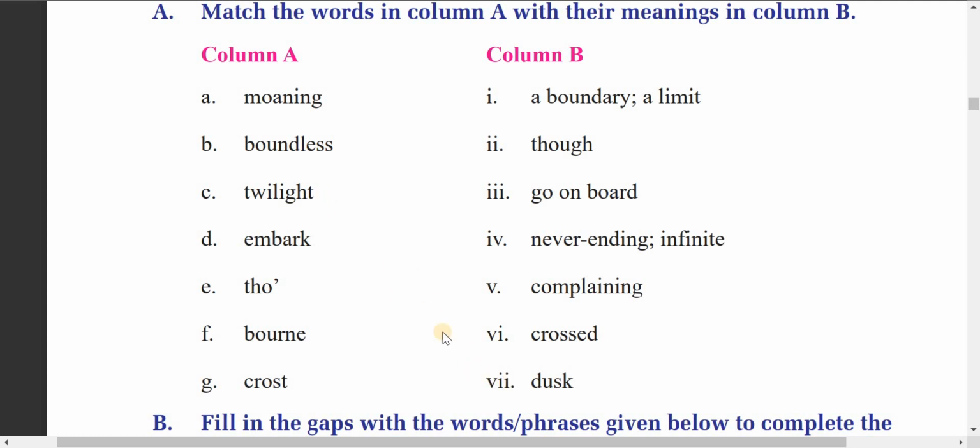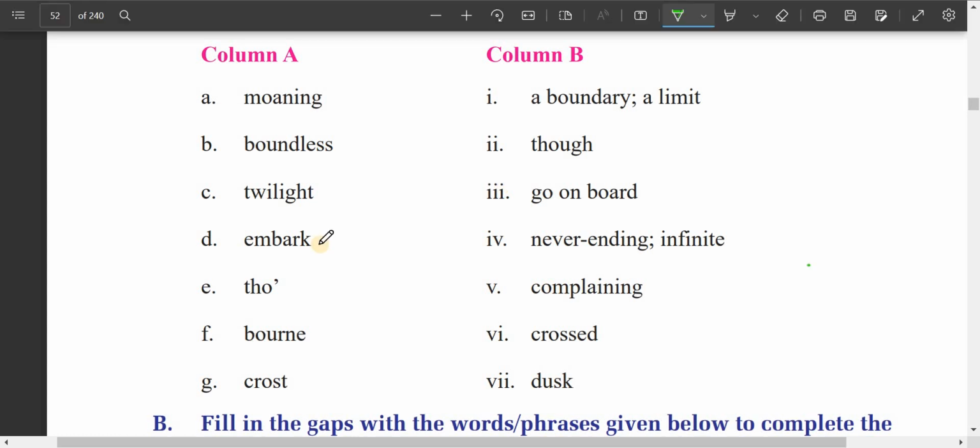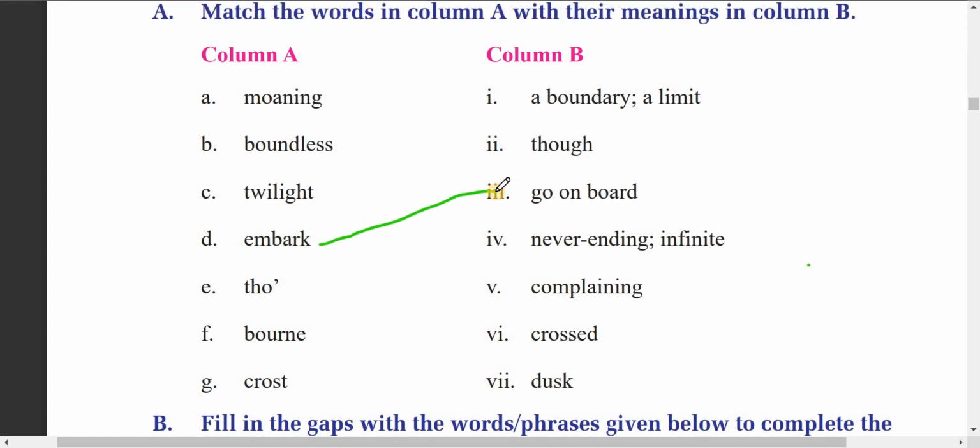Embark means go on board. This is called embark, go on board. I told you mourning means complaining, boundless means never ending, and twilight means darkness.